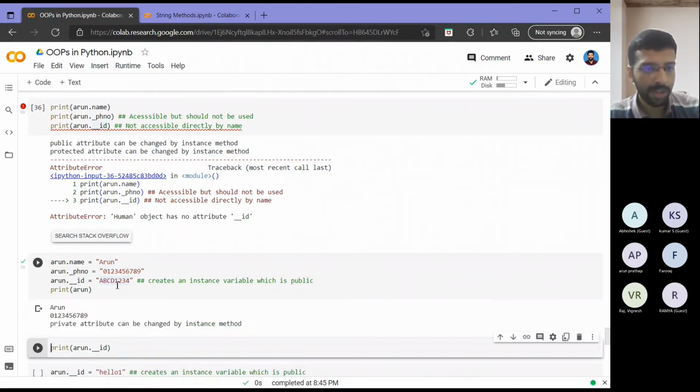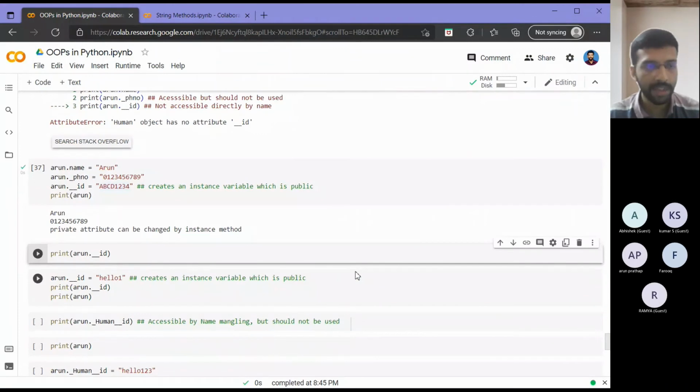And now I am trying to print Arun. It is telling me that my public and protected variable got updated. But whatever I gave as __ID here was not getting updated. I got whatever value was there previously.